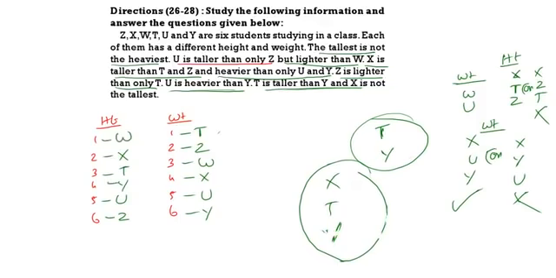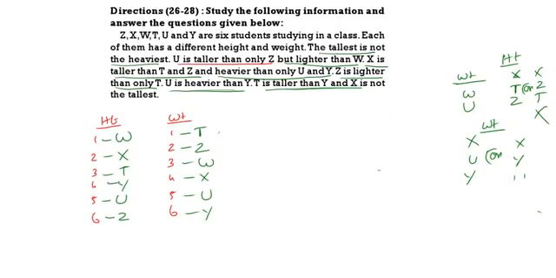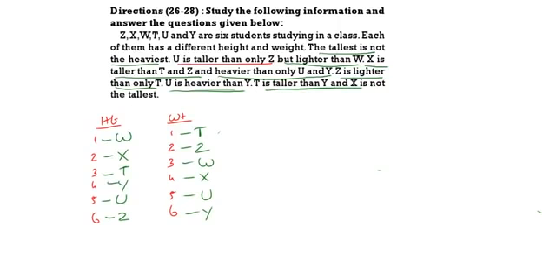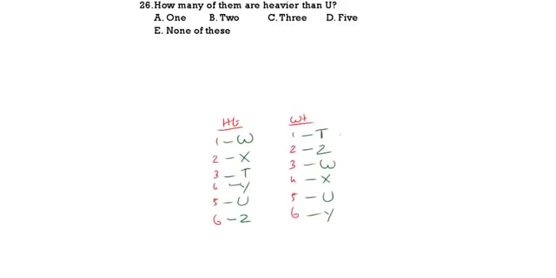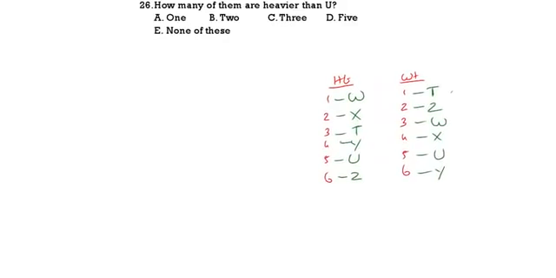Now based on this we should answer the question. This is the height and this is the weight. So based on this you should remember this, then answer the question. See the first question. How many are heavier than you? This is you. 4 persons are heavier than you. So we don't have that option, so it is none of these.